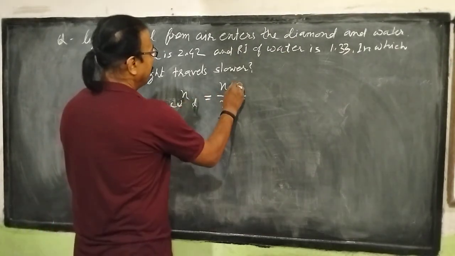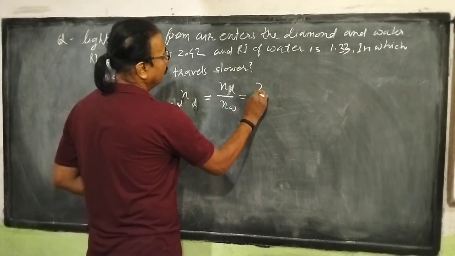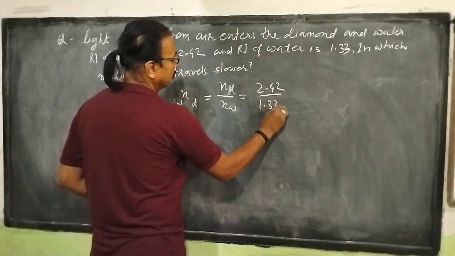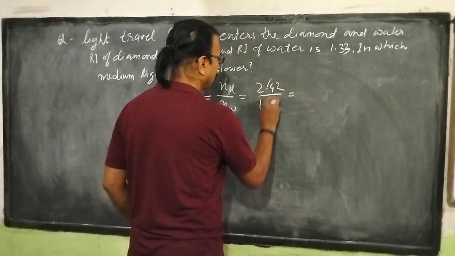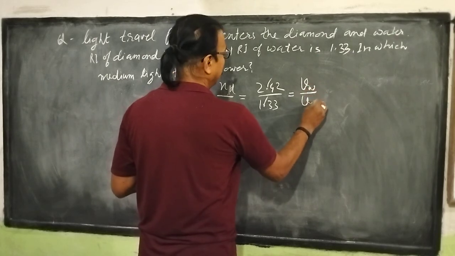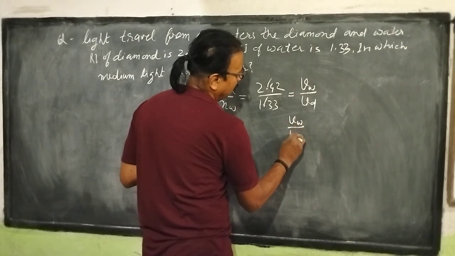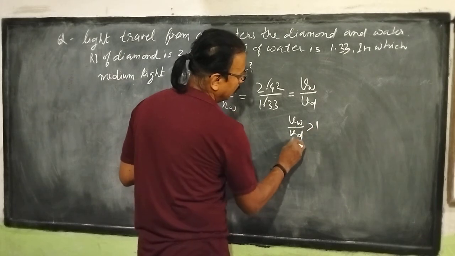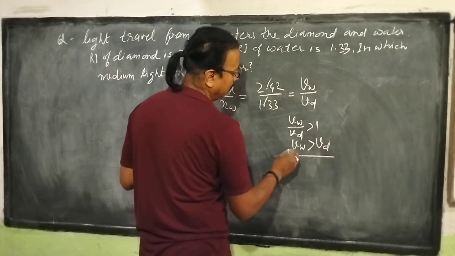Refractive index of diamond by refractive index of water. The diamond is given 2.42 by water 1.33, and that is equal to speed of light in water by speed of light in diamond. So we see that when we divide it, it will be greater than 1. So speed of light in water is greater than speed of light in diamond.